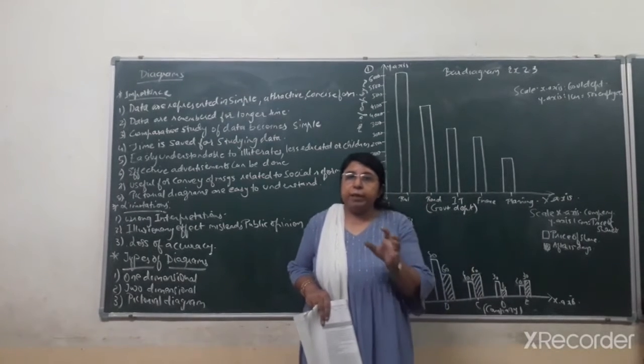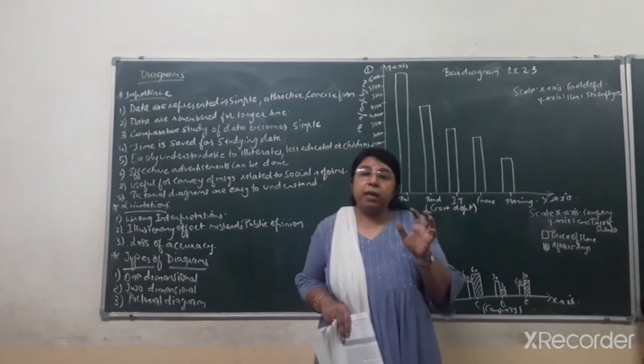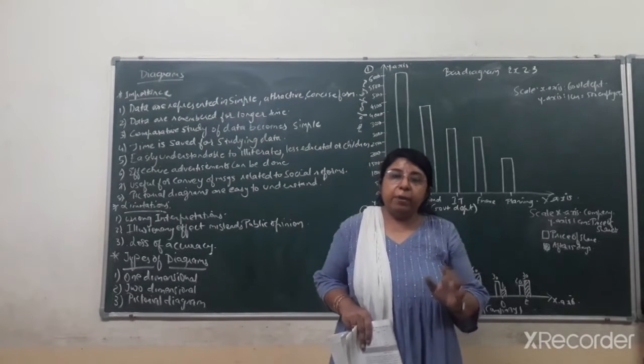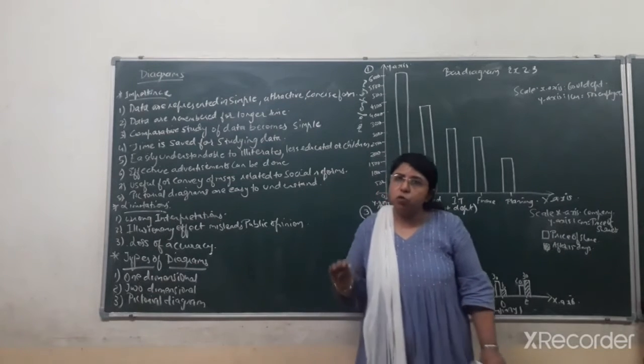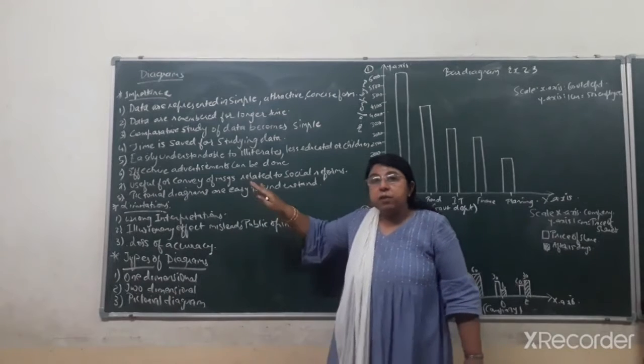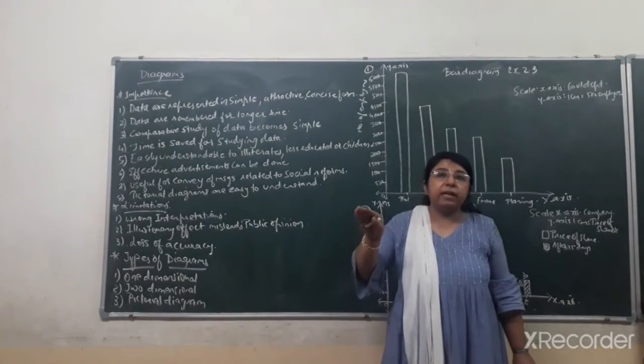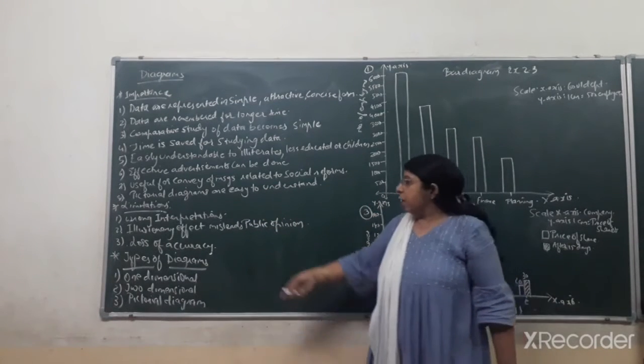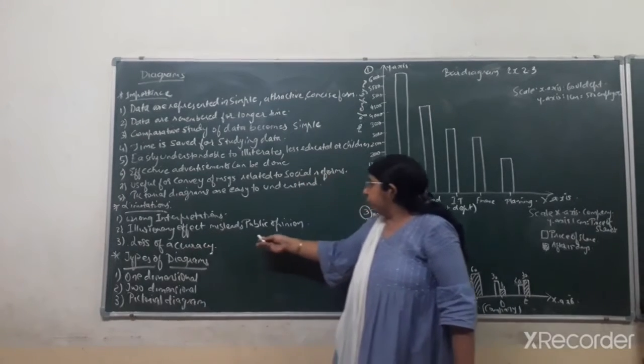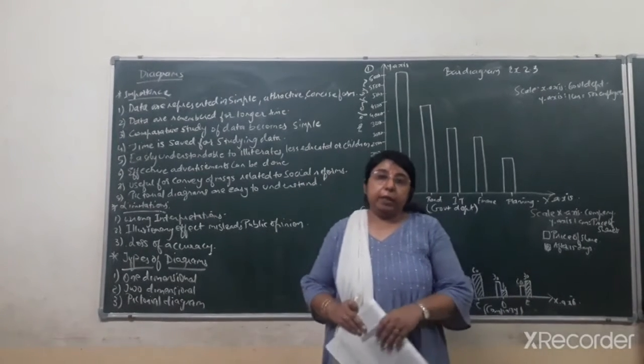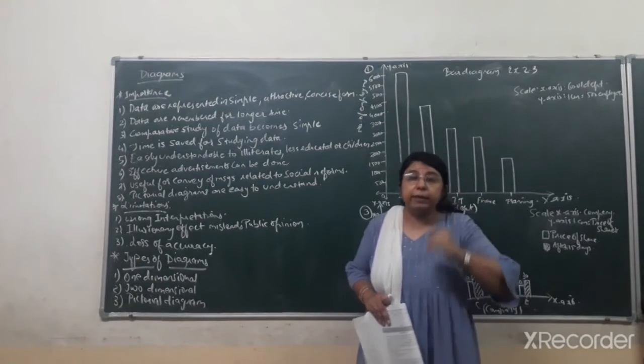It means wrong interpretation or wrong analysis can be understood from the diagrammatic representation of data. But that is not the limitation of this method. That is the limitation of the person who is analyzing that data from the diagrams. Okay. Next one, that is illusionary effect misleads public opinion. Illusionary effect means what is not real.